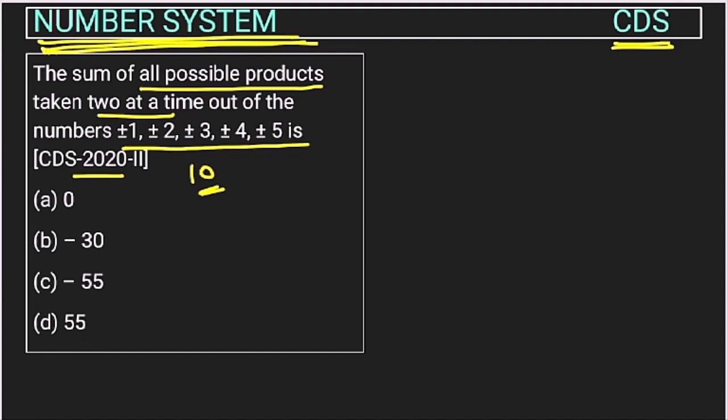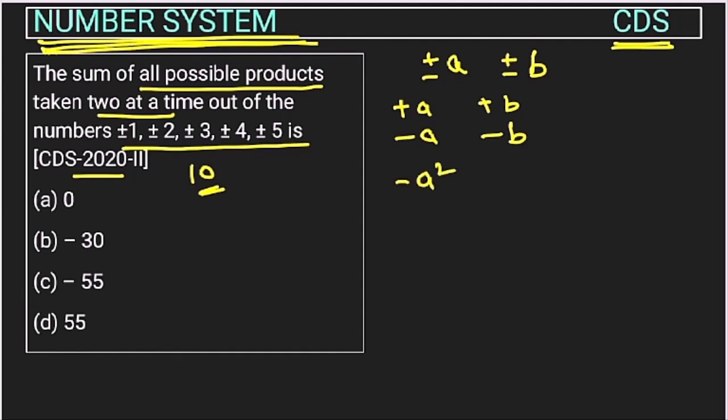So suppose there are two variables. I am explaining just this: plus minus A and plus minus B. It means we will consider plus A and minus A, and plus B and minus B, right? So we have to take the sum of all possible products. So this A will get multiplied with minus A, so this will be minus A square.